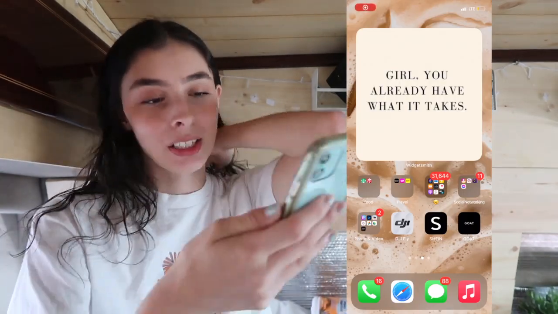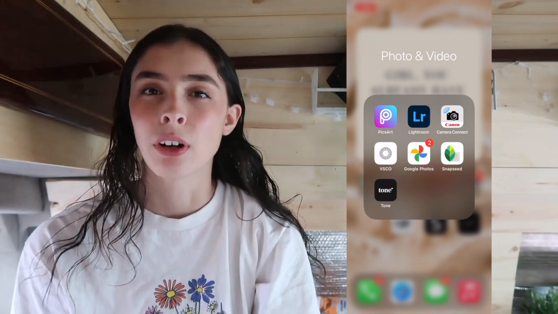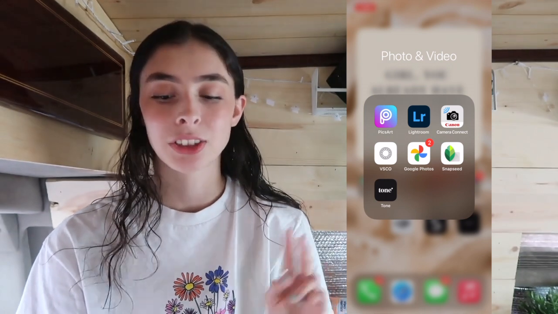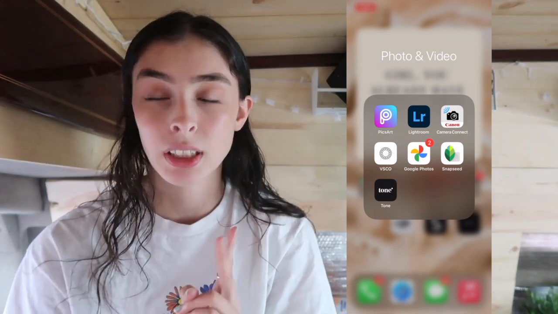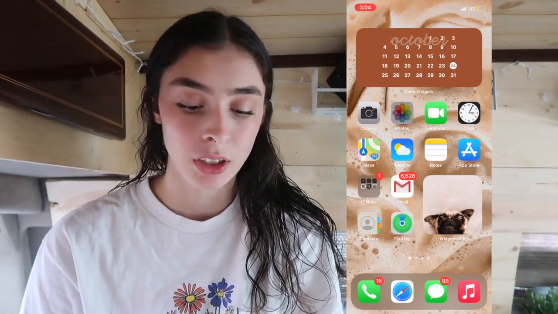So what I'm gonna do basically is just show you guys step by step what I do when I edit my pictures. So here's my home screen. As you can see here in this corner, I have a photo and video album. So these are the apps that I have. My top 2 apps though are Pixar and Lightroom. Those are like my holy grail apps. So I'm just gonna go in.